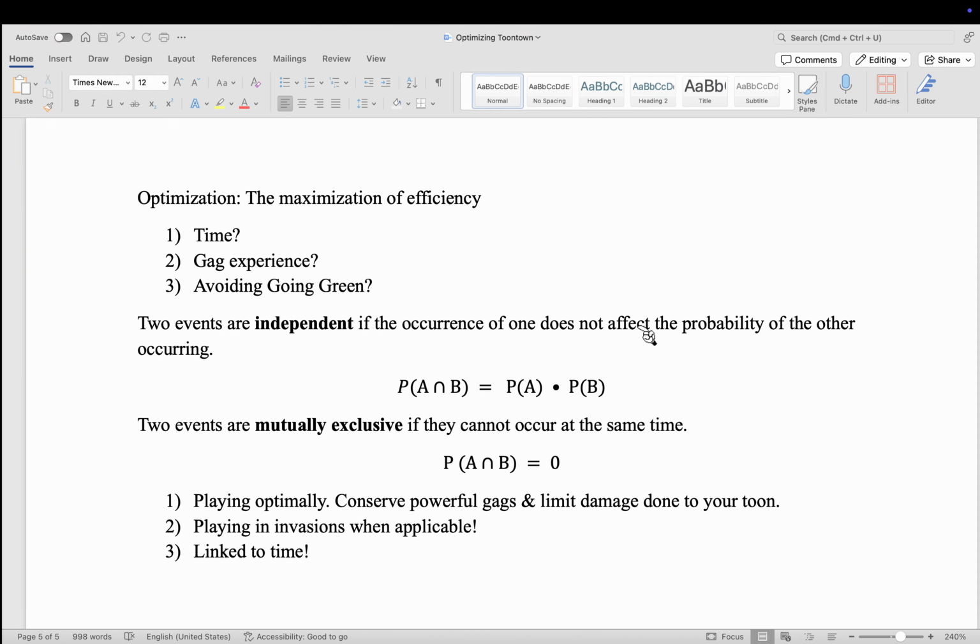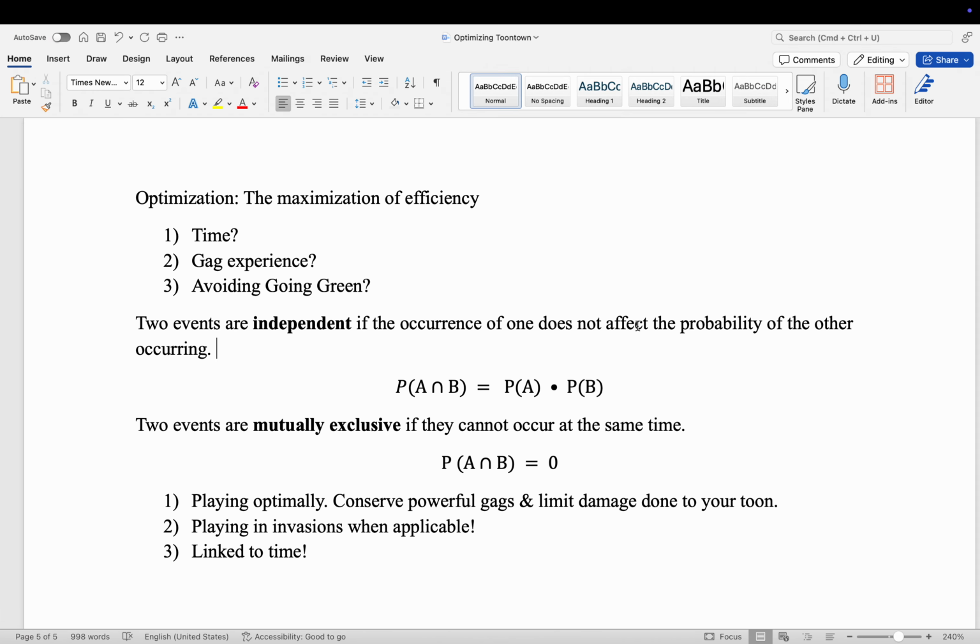A key example of this would be the probability of a throw hitting on turn 1 and turn 2. So the probability the throw hits on turn 1 and turn 2 is going to be 0.7, or whatever the gag accuracy is, but it's going to be 0.7 times 0.7. The probability that it hits in the second turn is not dependent on whether or not the throw hit in the first turn. They're independent events. They occur separately.